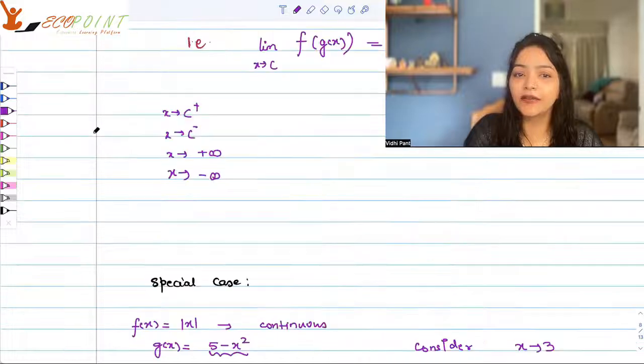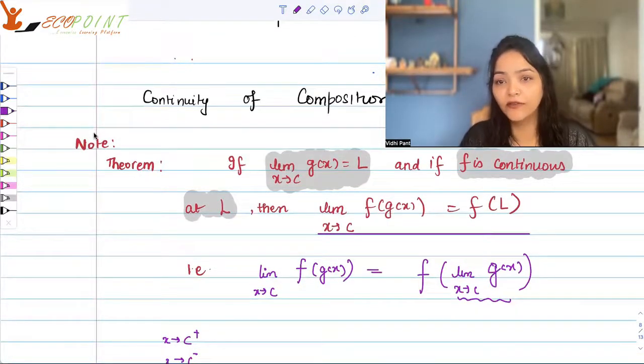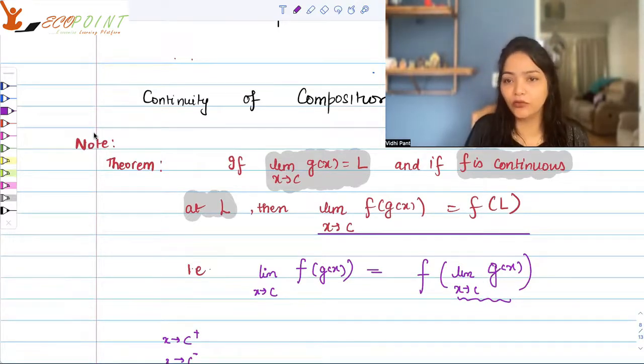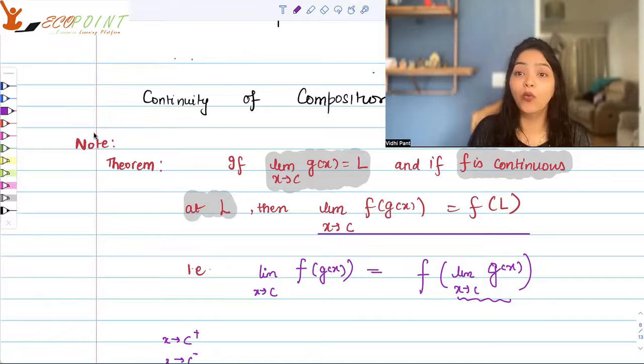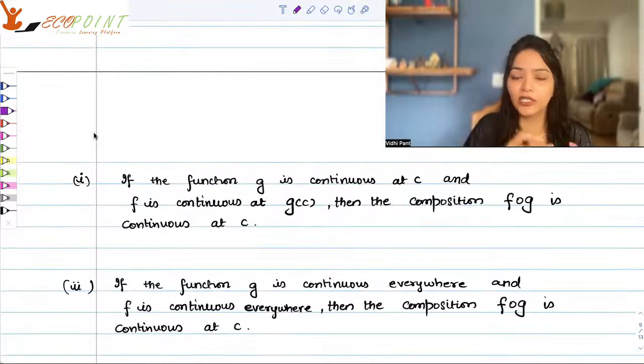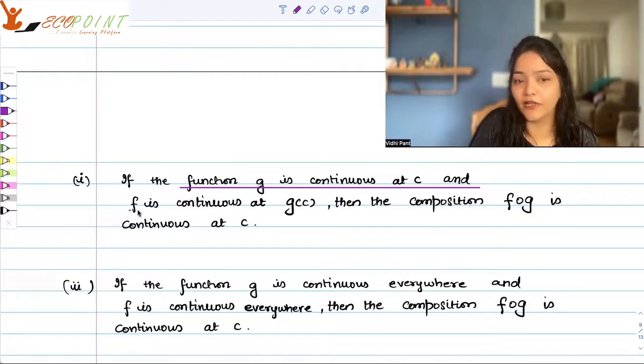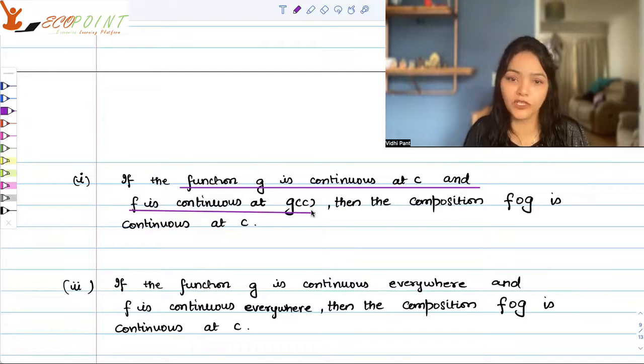Now, this gave us the idea of how to find the limit when f is continuous and we have a limit for g(x). What in terms of continuity is it telling us? It is telling us that if a function g is continuous at c and f is continuous at g(c), then the composition f of g is continuous at c.